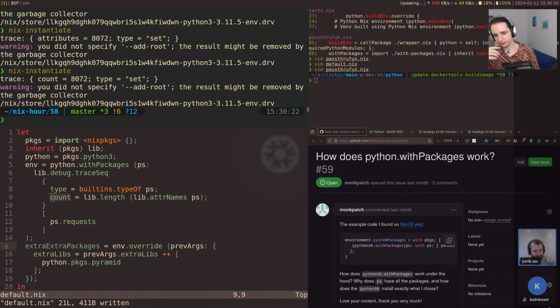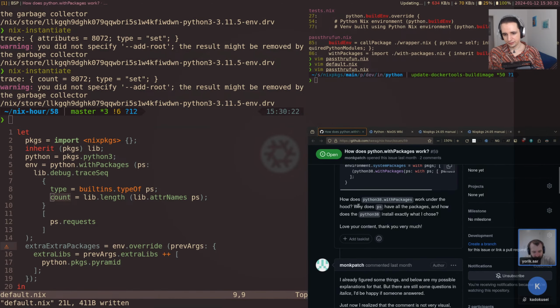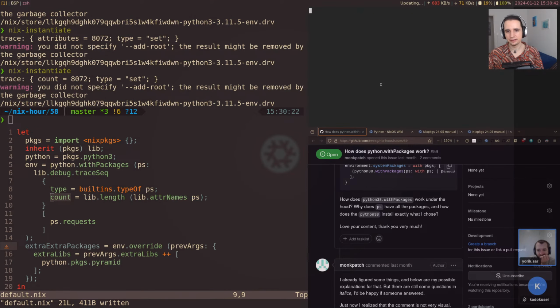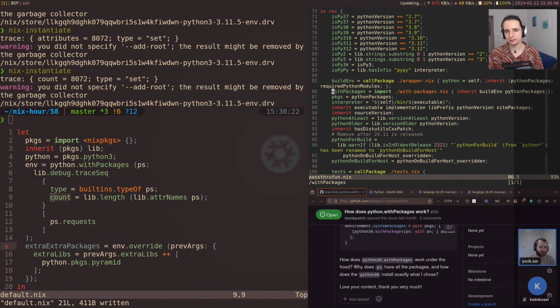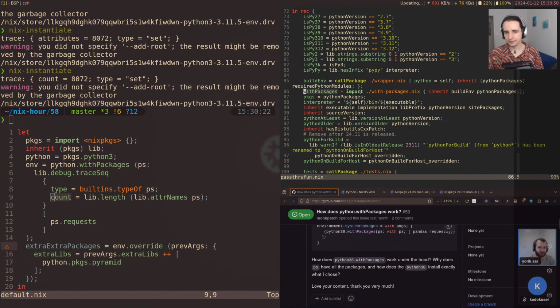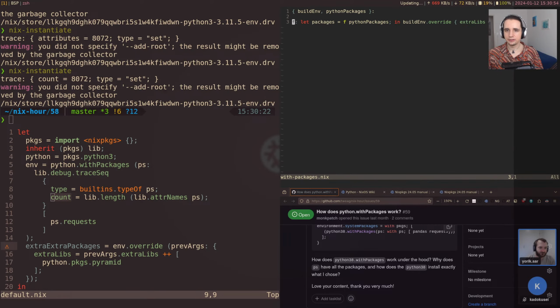And so the question here is, why does it have all the packages? Well, all the packages that Nix Packages knows about are passed in there. So if we look at with packages, let's trace this back to the root. So we have with packages, and how is this done? Here's a function we pass in.